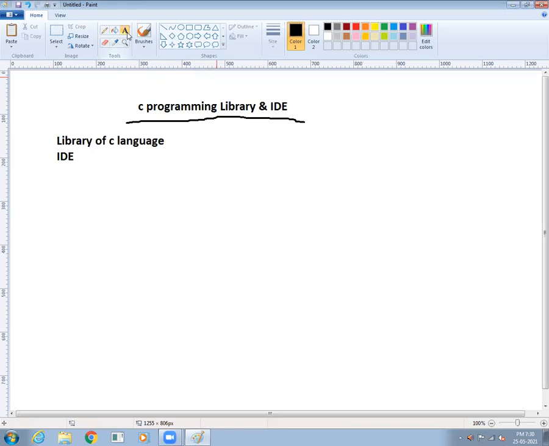Okay, so in C language, when we are going to develop our first application, if we know the library and the IDE, then we can develop our program easily. At the same time, variables and functions are also very important. But now don't ask what a variable and a function are. Later on, we will discuss variables and functions. So first of all, now we understand which one is the library. To write a program, variables and functions are very, very important.